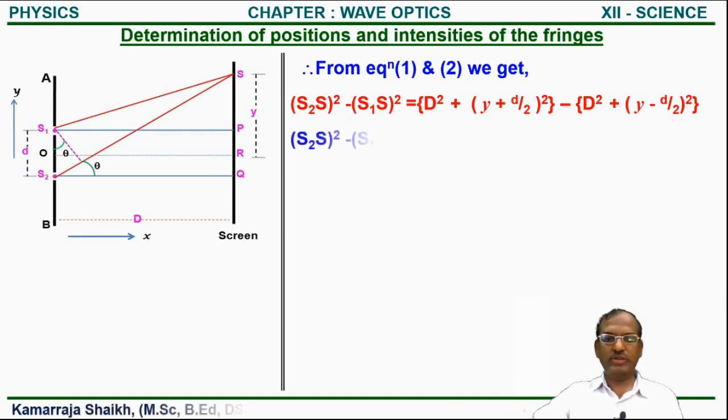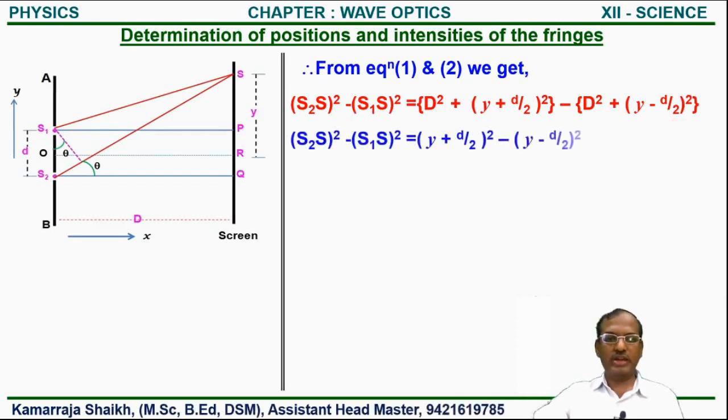So S2S bracket square minus S1S bracket square is equal to this value minus this value, because that D square and this minus D square will get cancelled. Now we expand the right sides by using our identity. Here we use (a plus b) bracket square and here we use (a minus b) bracket square.